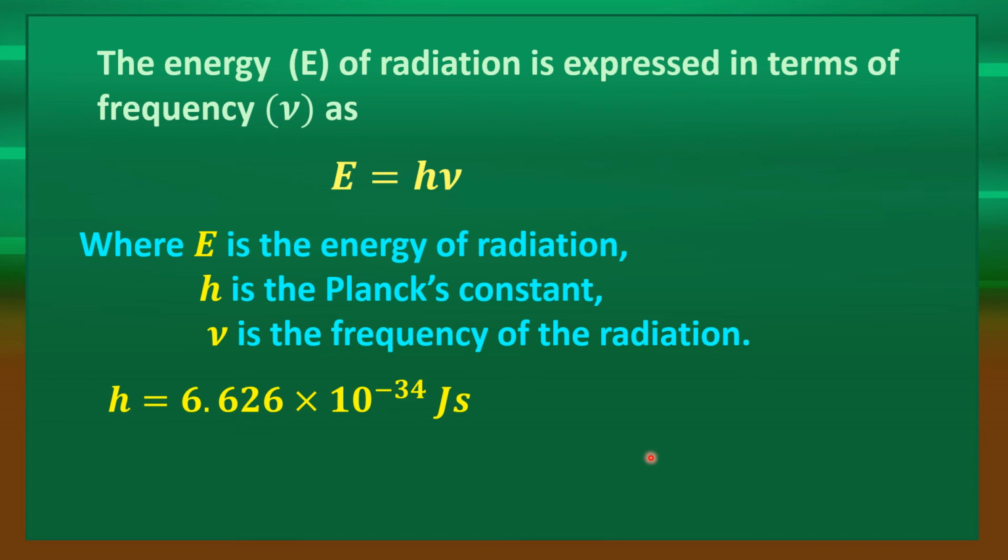So here energy is quantized. That means emission or absorption can take place in a discrete manner, not a continuous manner. That is, energy is absorbed or emitted by an object in the form of energy packets.